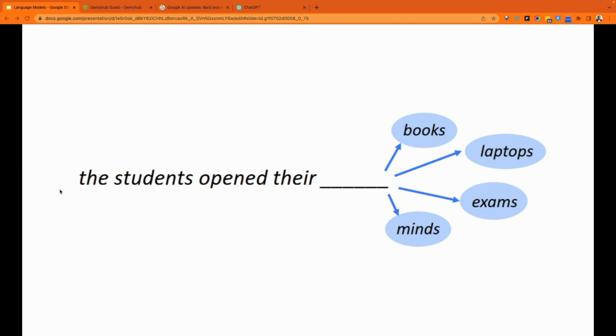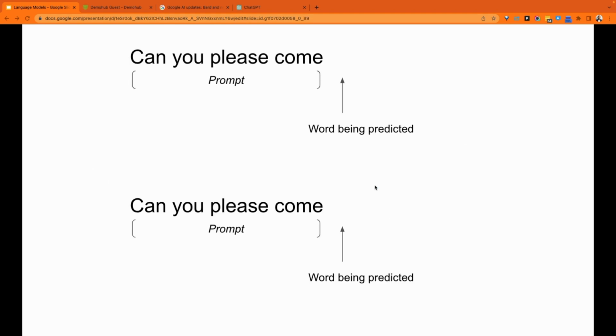Again, by using context and understanding the prompt, the job of a language model is to predict what the next word would be. And if we can predict the next word, then think about predicting the next sentence or the next paragraph. That's what ChatGPT and those other models are doing. They're not just predicting the next word for us. They have gotten so good that with a very little hint or a very little prompt, they can predict to you what comes next. People talk about artificial intelligence and talk about how this is sentient.